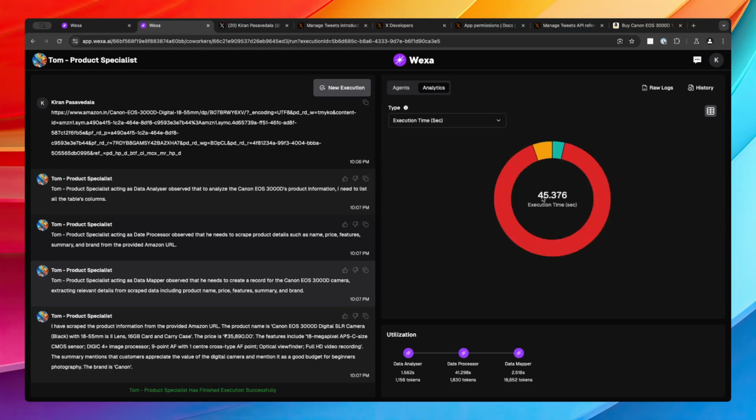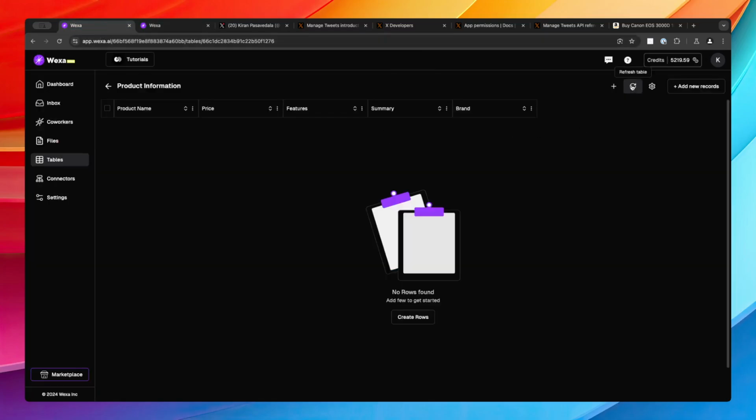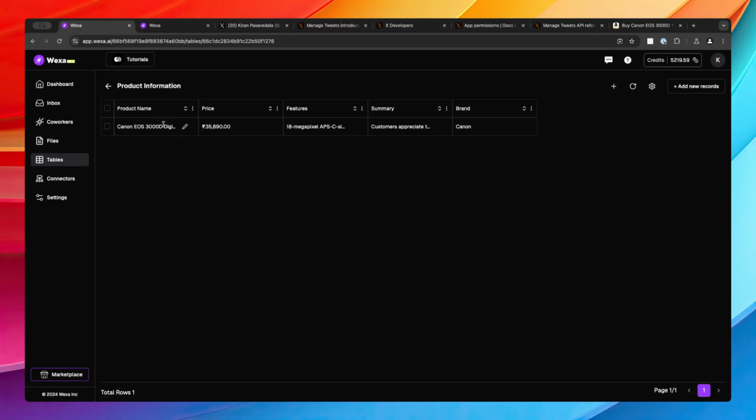So it took close to 45 seconds overall, but again the total number of tokens that it consumed is around 20,000 tokens in this case, which is not bad. So now let's refresh the table and see if we got the information. There you go. So you have the information, scraped and then saved.